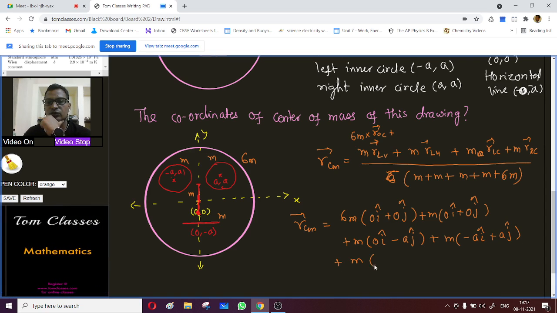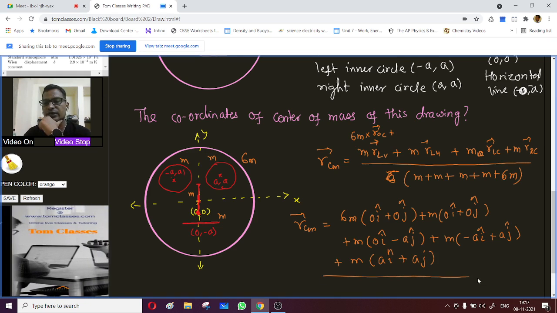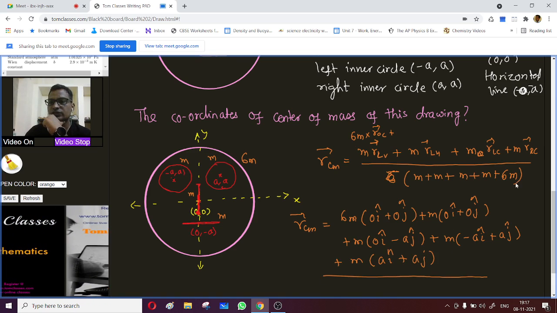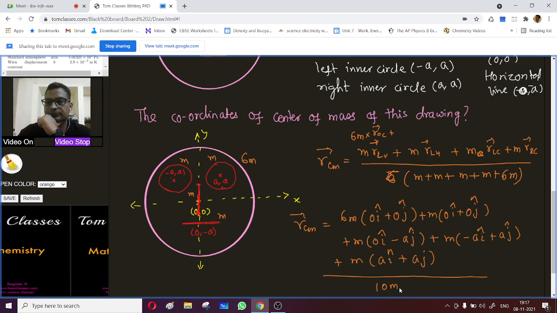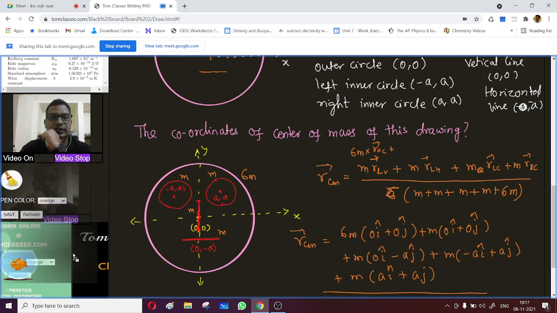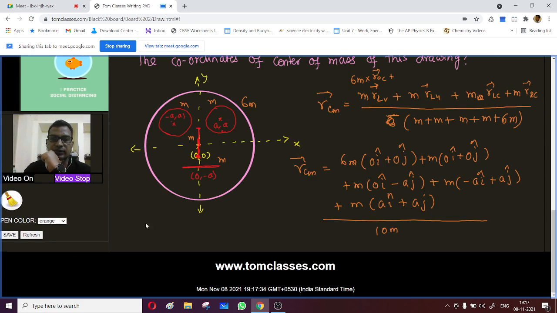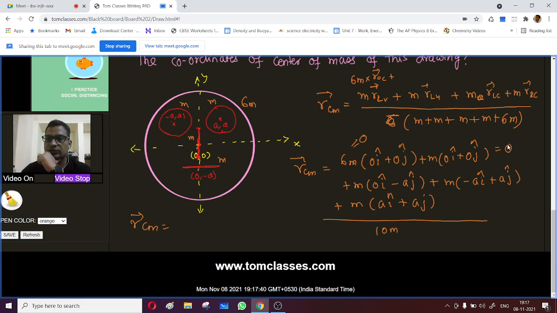Plus m into ai plus aj, divided by the total mass, which is 10m. Is that okay? So what will be the net result? The r center of mass will become 0, 0, 0.